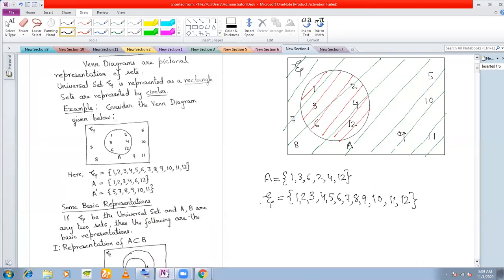Now if I want to list the elements of A complement, what will be the elements of A complement? If you remember the definition once again, A complement means those elements that are not in the set A. So what are the elements that are not in the set A? The elements that are not in the set A are these elements that are outside the circle: 7, 8, 9, 11, 10, 15. These are elements of A complement.